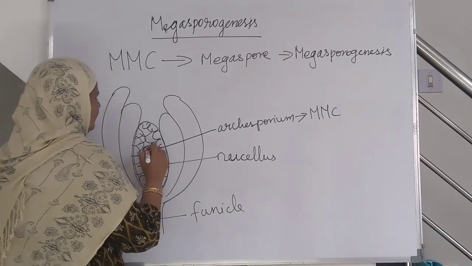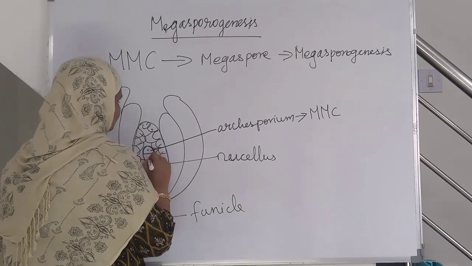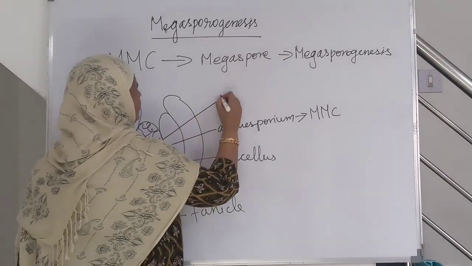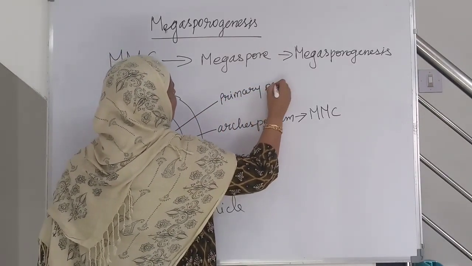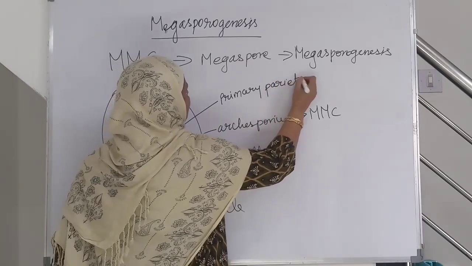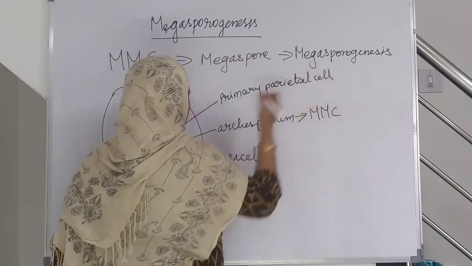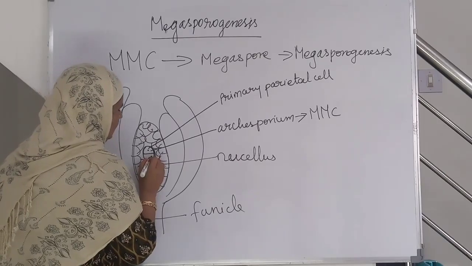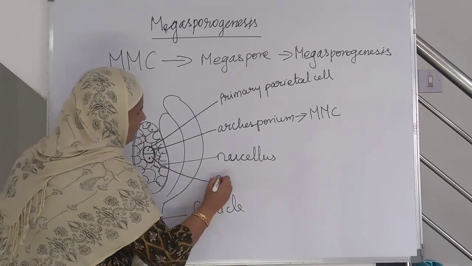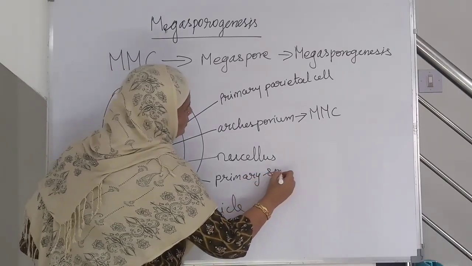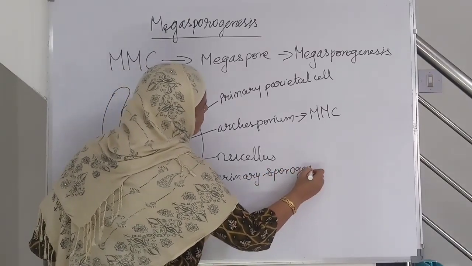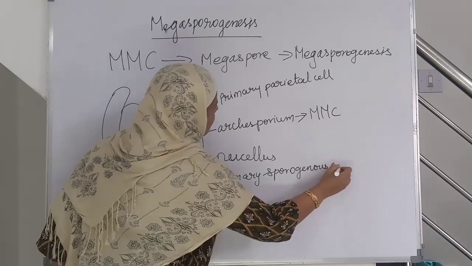Here one will become primary parietal cell and another one will become primary sporogenous cell.